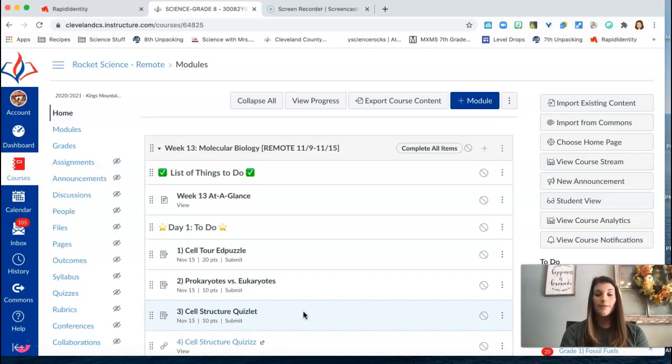So the energy unit is a very short unit and it is a good unit to try to get caught up so that you are completing your assignments on time every week, okay?